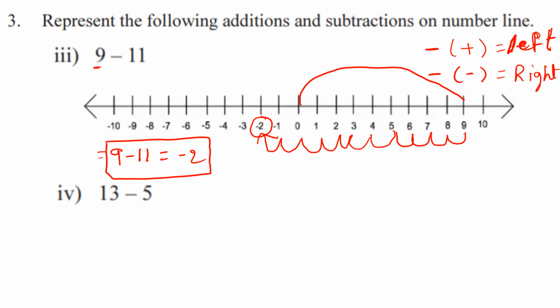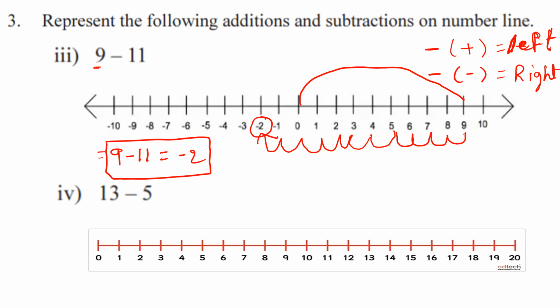Okay, now let us see 13 minus 5. Let us see how we can do this on the number line. We start from 0. We should take 13 steps to the right, so that is positive 13. That's why we take right on the number line. Now we are subtracting a positive integer here, so we take left on the number line.